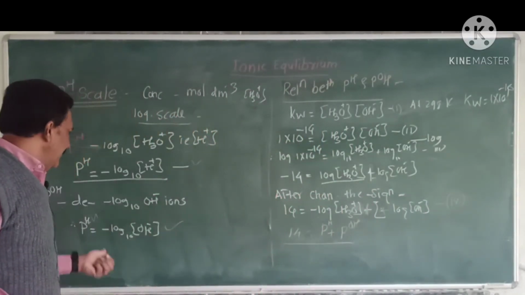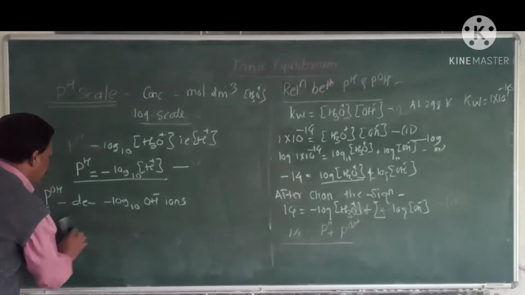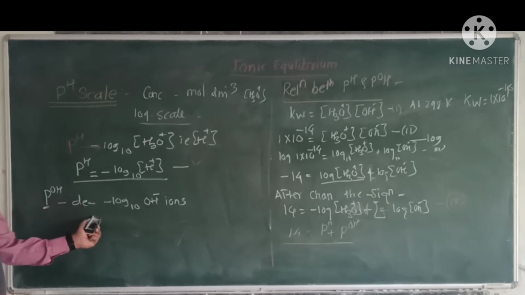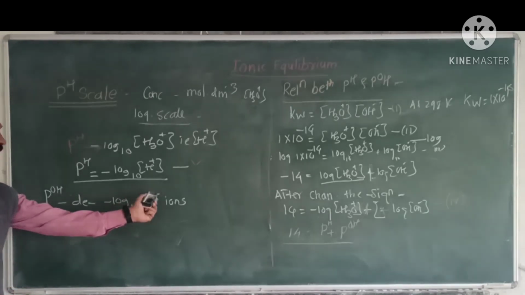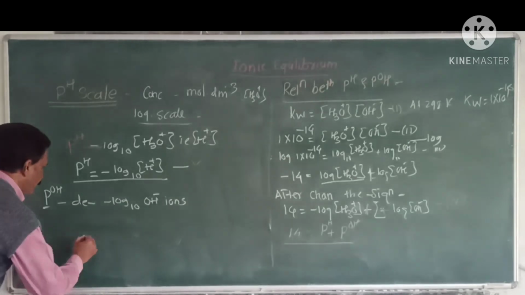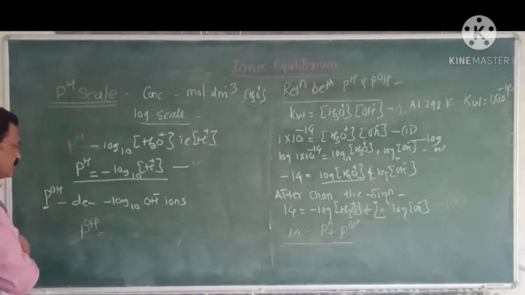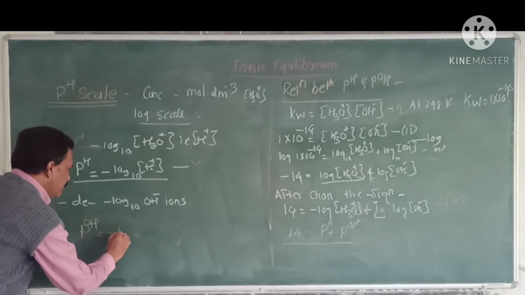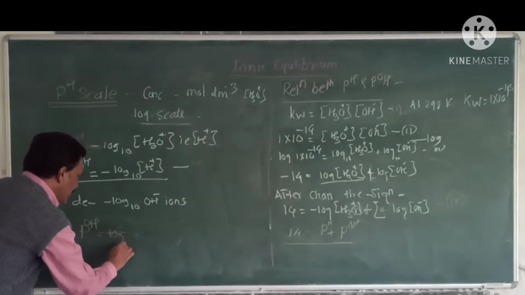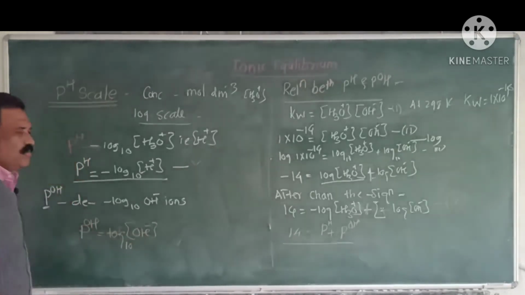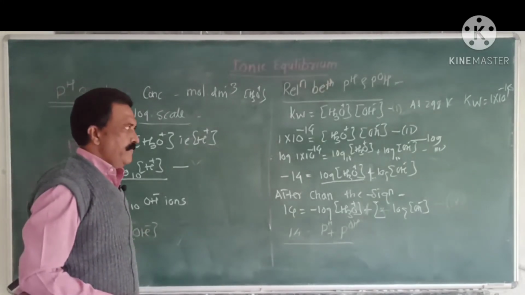Here, look at the definition. We saw the definition of pOH: pOH is nothing but the negative log to the base 10 of OH minus ion concentration. Mathematically, pOH is equal to minus log to the base 10 of OH minus ion concentration.